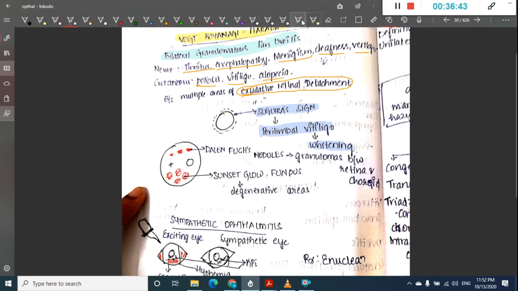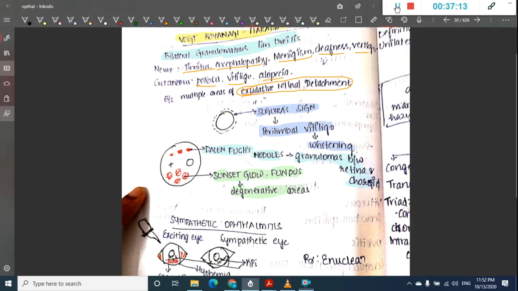And here you will also see the nodules called Dalen-Fuchs nodules associated with it, where you see granulomas present between retina and choroid. We also have sunset glow fundus, which includes degenerative areas. So these are the things which you see.